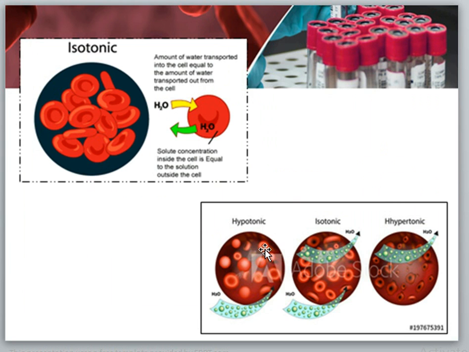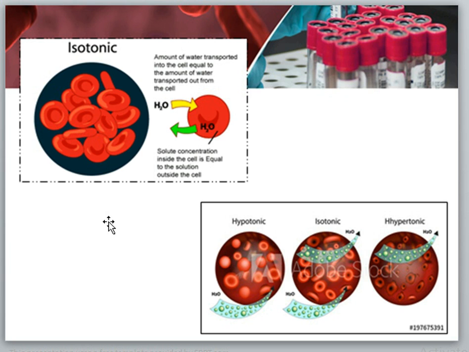So next is the isotonicity of the cells. Isotonicity means the amount of water transferred into the cell is equal to the amount of water transferred out from the cell, which is known as isotonic. The normal blood cells are isotonic in solution. The solute concentration inside the cell is equal to the solute concentration outside the cell. So if there is a concentration change, isotonicity changes.